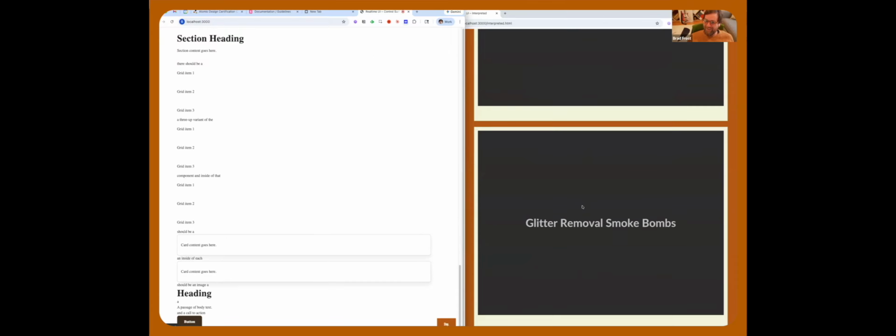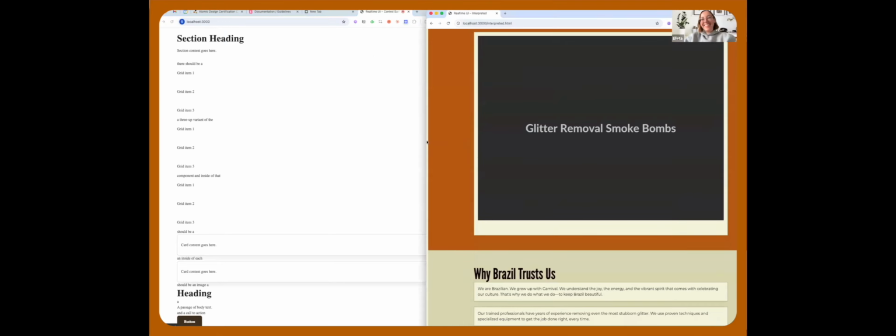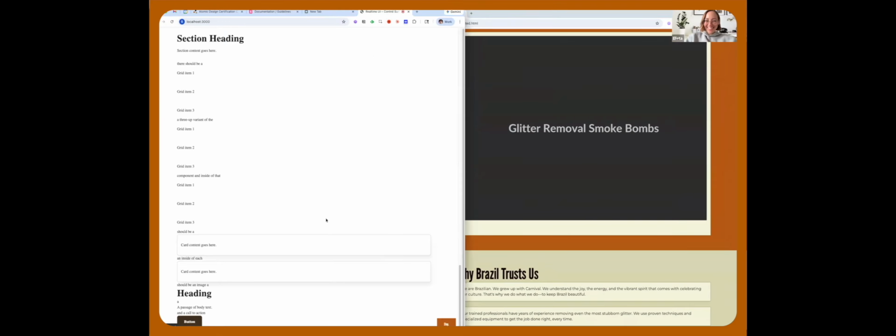There it is. What about a form? Yeah, so we could create a form now. We want to create a contact form at the bottom of the page, right? So once people learn about the glitter removal services, obviously they're going to want to get in touch.